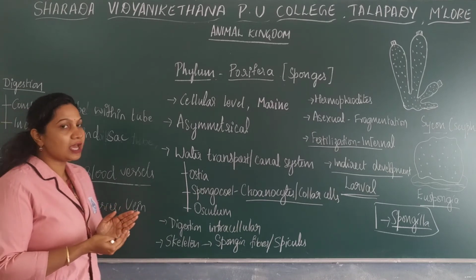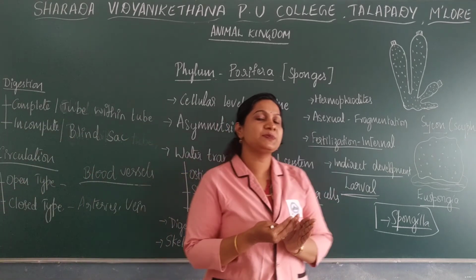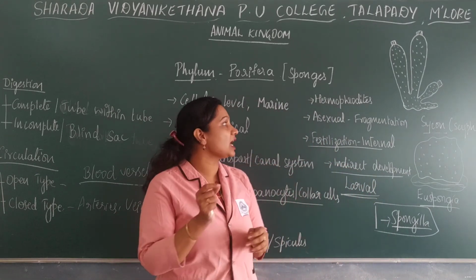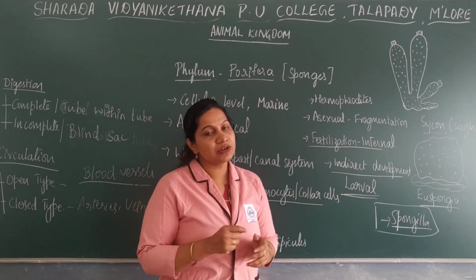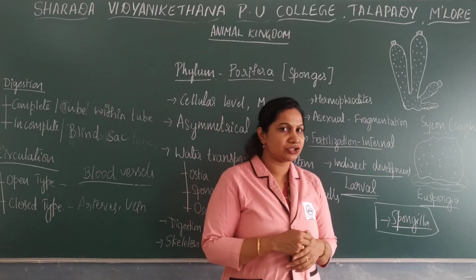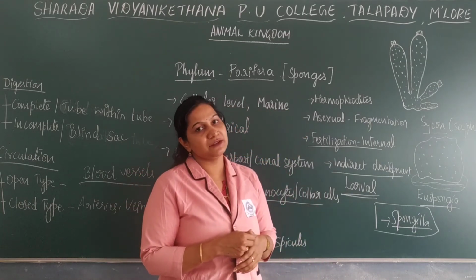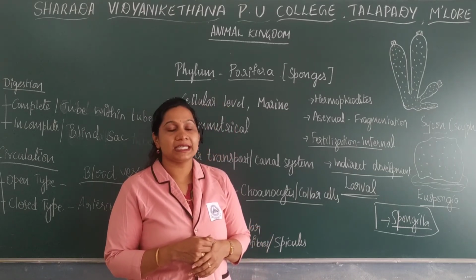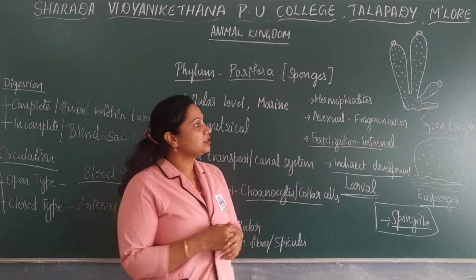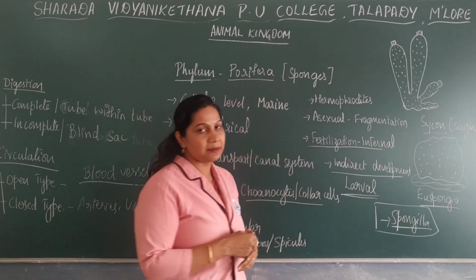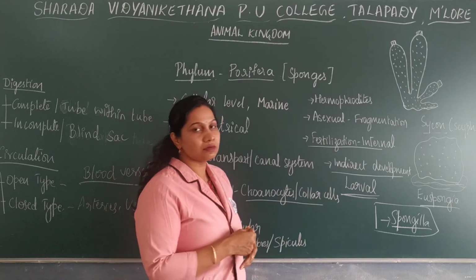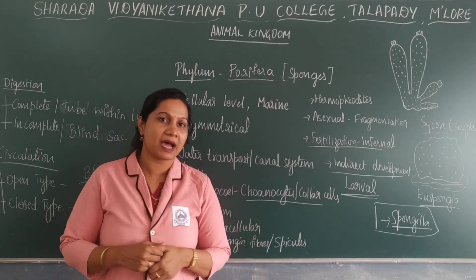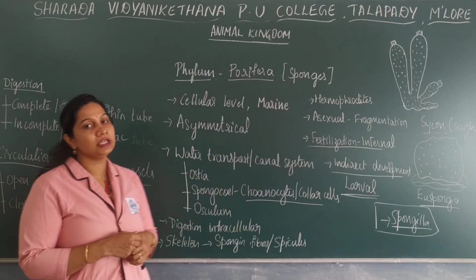Digestion is intracellular, and they have a skeletal system of spicules or spongin fibers. Organisms are hermaphrodite, sexes are not separate, and asexual reproduction takes place by either fragmentation or budding, sexual reproduction by fusion of gametes, fertilization is internal, and development is indirect with larval stages. The three very important examples include Sycon, also known as Scypha, Spongilla, a freshwater sponge, and Euspongia, a bath sponge. Okay, so this is regarding the phylum Porifera.